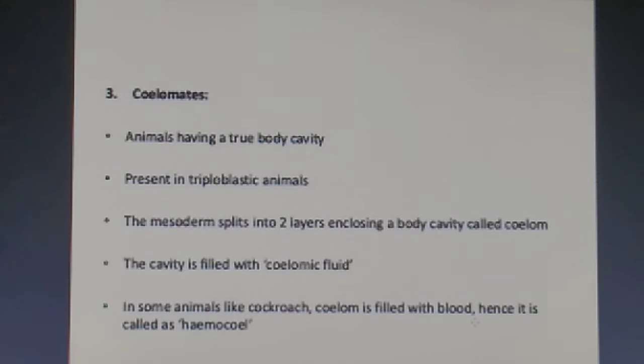Talking about the coelomates, animals having a true body cavity, they are present in triploblastic animals, where the mesoderm splits into 2 layers enclosing a body cavity that is called coelom. Now students, the cavity is filled with coelomic fluid, and in some animals like cockroach, coelom is filled with blood. Hence it is called hemocoel. So when the cavity is filled with blood, it is said to be hemocoel.